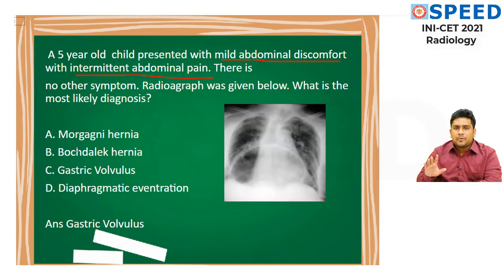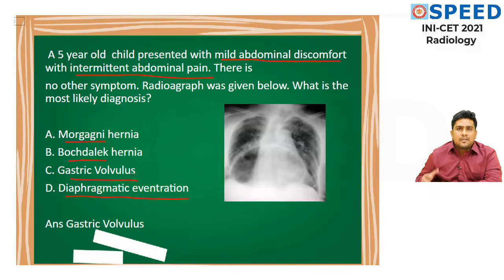I am just viewing from your point of view. Morgagni hernia, two hernias they have given. Oh my god, it's going to be a little confusing. Gastric volvulus, we have heard a lot about sigmoid volvulus, cecal volvulus, coffee bean shaped appearance. Oh my god, what is this gastric volvulus? Let's see. Diaphragmatic eventration. So four options they have given.